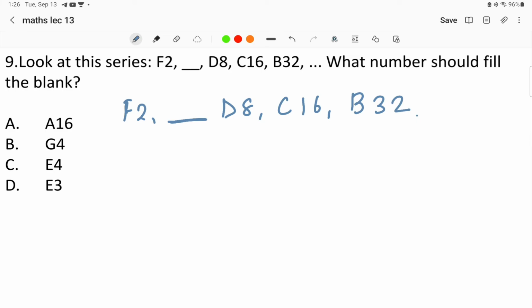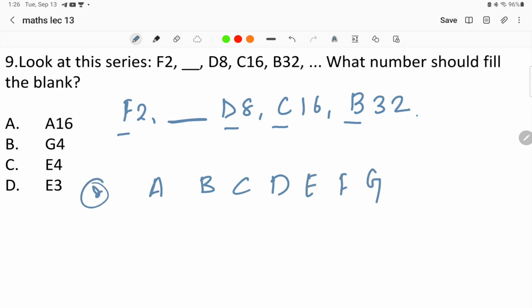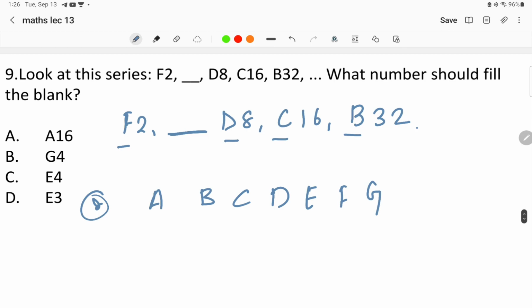If we see A, B, C, D, E, F, G, these are our alphabets. So in each step, what we are finding is D is moving to C.